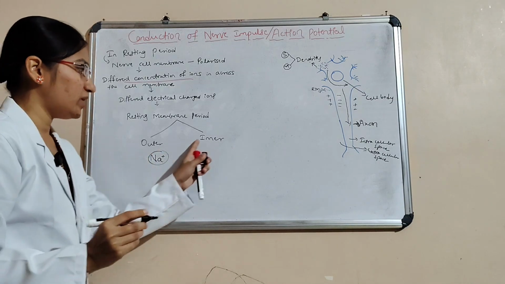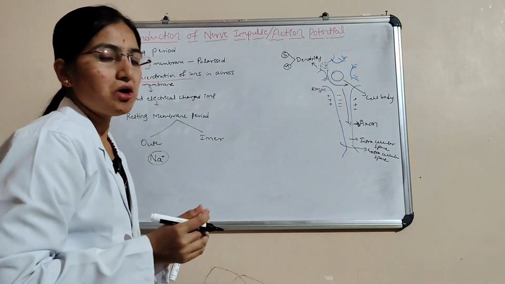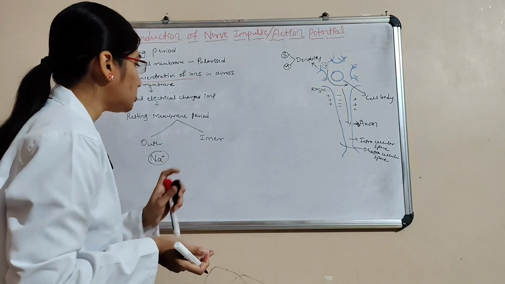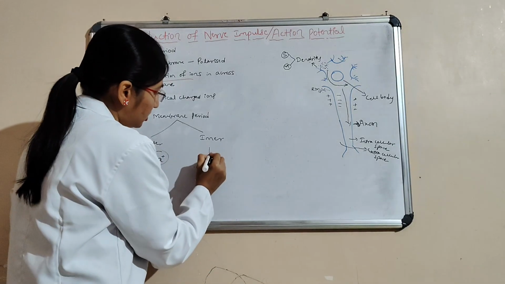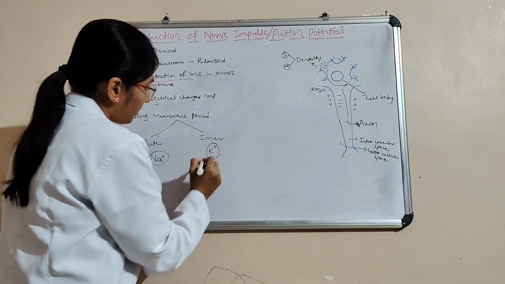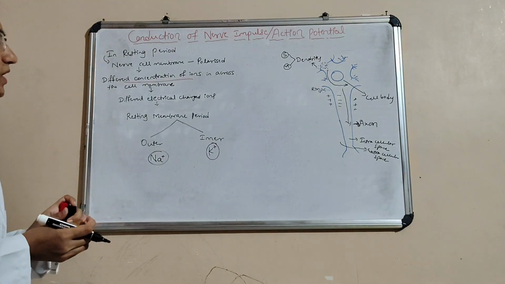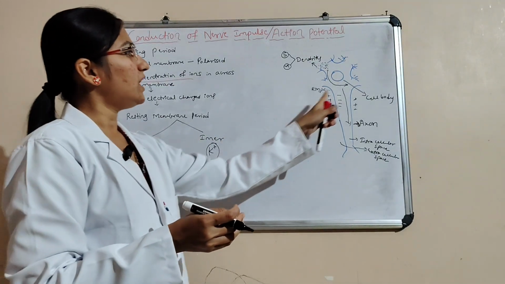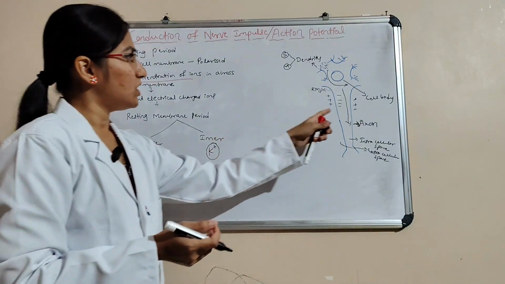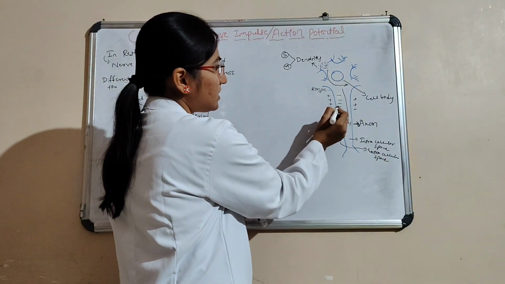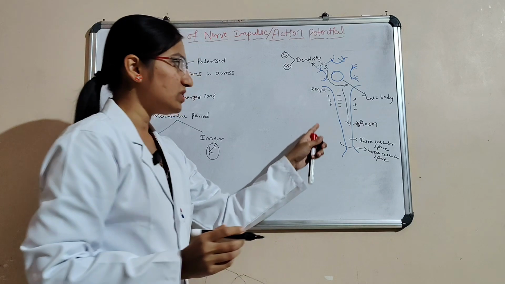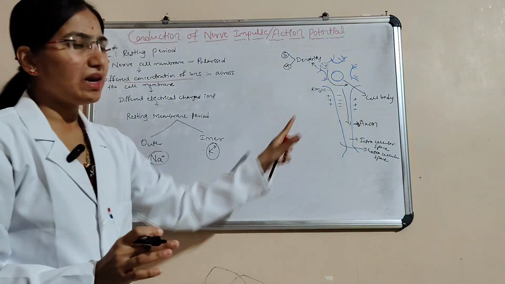In the inner space, the major ion present is potassium. And then here it is normal. Outside is positively charged and inside is negatively charged. This one is normal now.